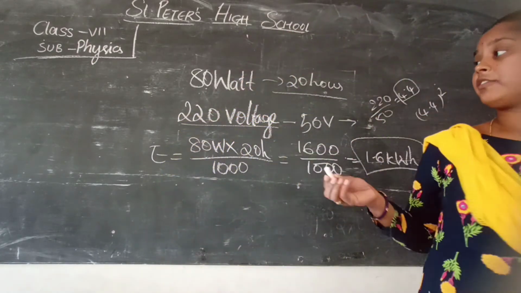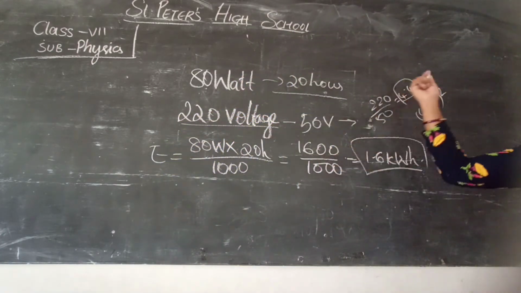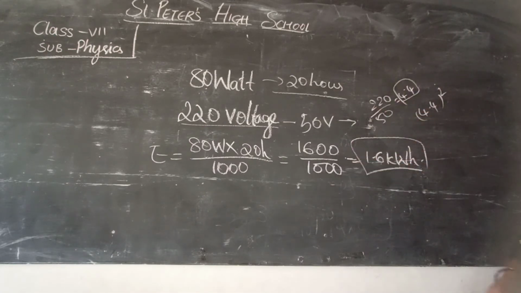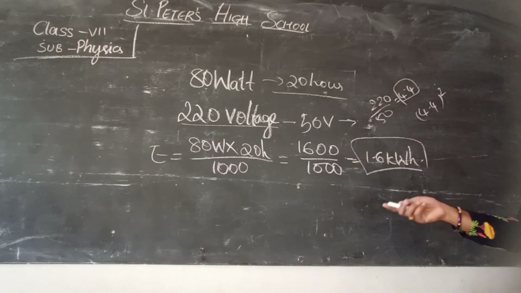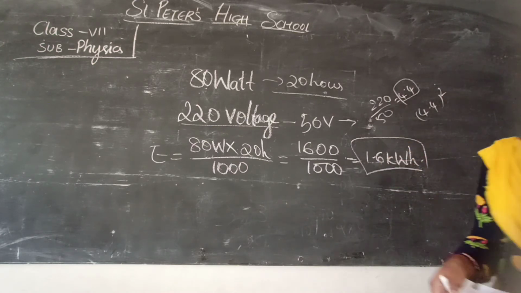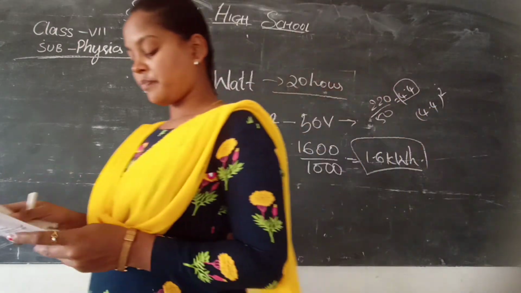That is the reason that if the voltage is suddenly increased or suddenly decreased, there will be a short circuit or a breakdown. So to avoid this, we use stabilizers, or we build in stabilizers for the refrigerators. Next one.